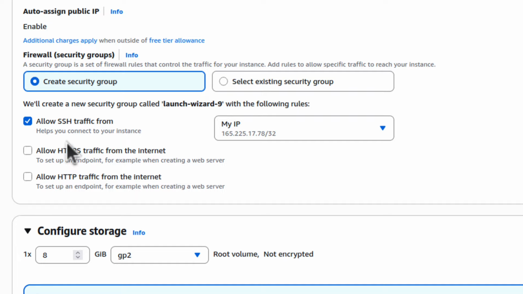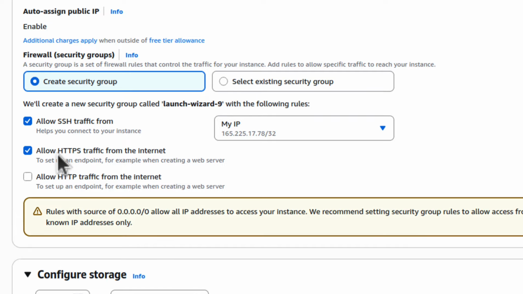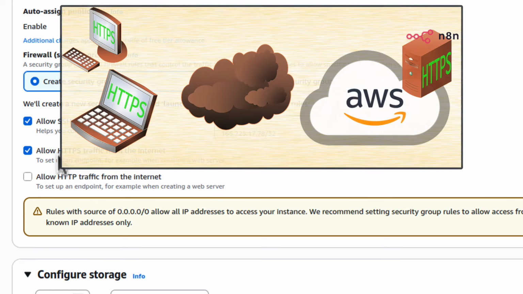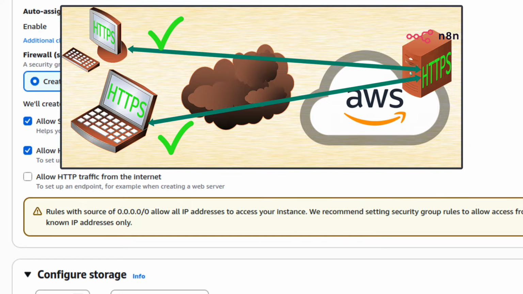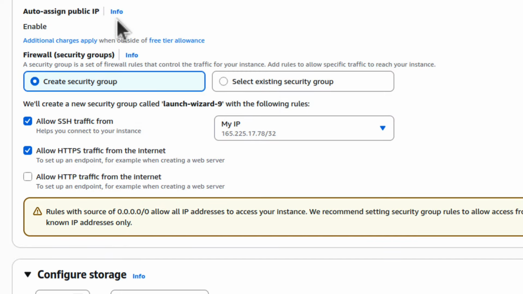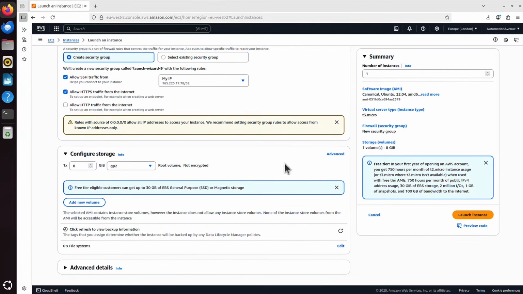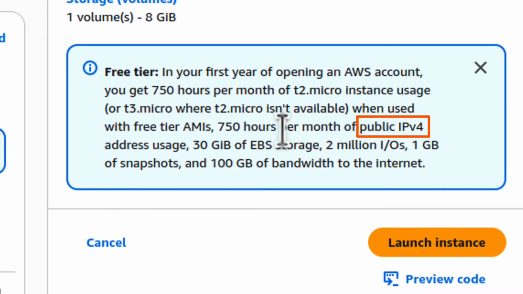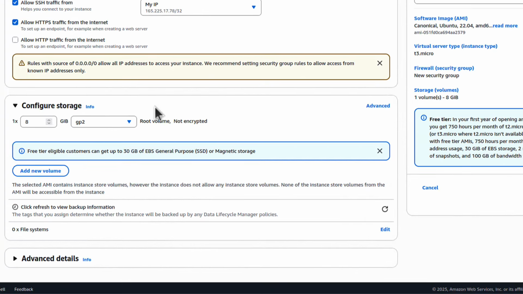We will want to add another option though for our security group. We want to allow HTTPS traffic from the internet to our server, because that's how we are going to access our n8n service over the HTTPS protocol. So with those two settings, we are now fine. We also have a public IP. We can scroll down. And by the way, that public IPv4 address that we configured, that we left enabled, that's also free of charge, or I mean 750 hours per month are free of charge. And here for storage, we can see that 30 gigabytes of EBS storage is also free of charge.